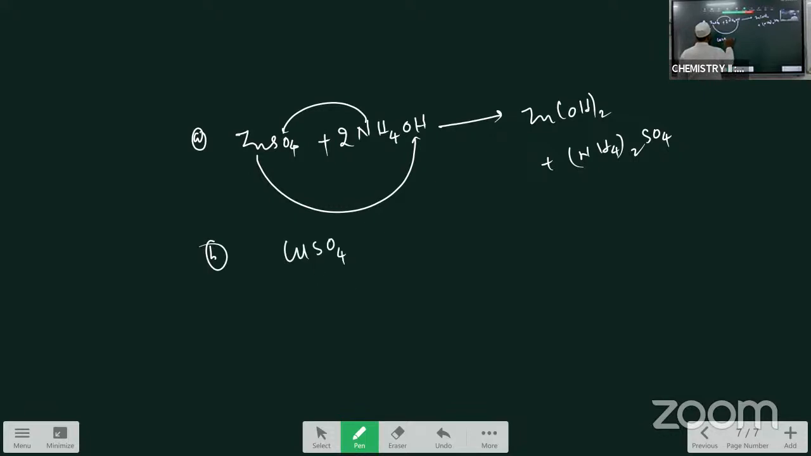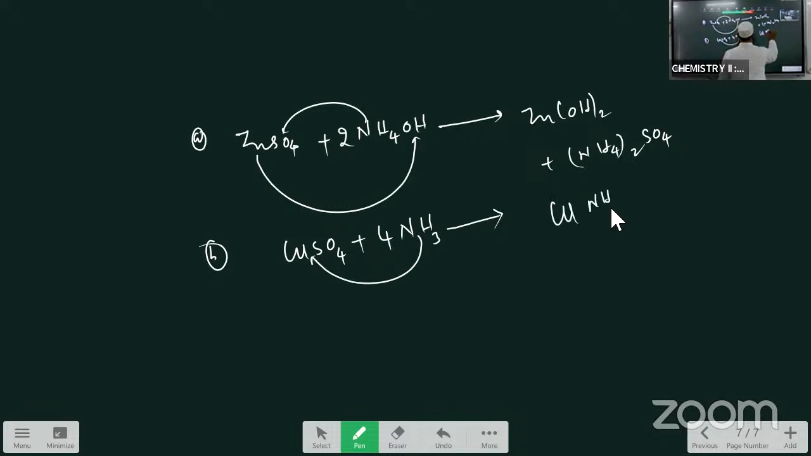This is the copper sulfate plus I am taking the 4 moles of NH3. This is the stoichiometric ratio. So copper sulfate reacts with the 4 NH3. Here a blue colored complex is formed. Just insert the ammonia between this and this, you will get the product, that is this product.